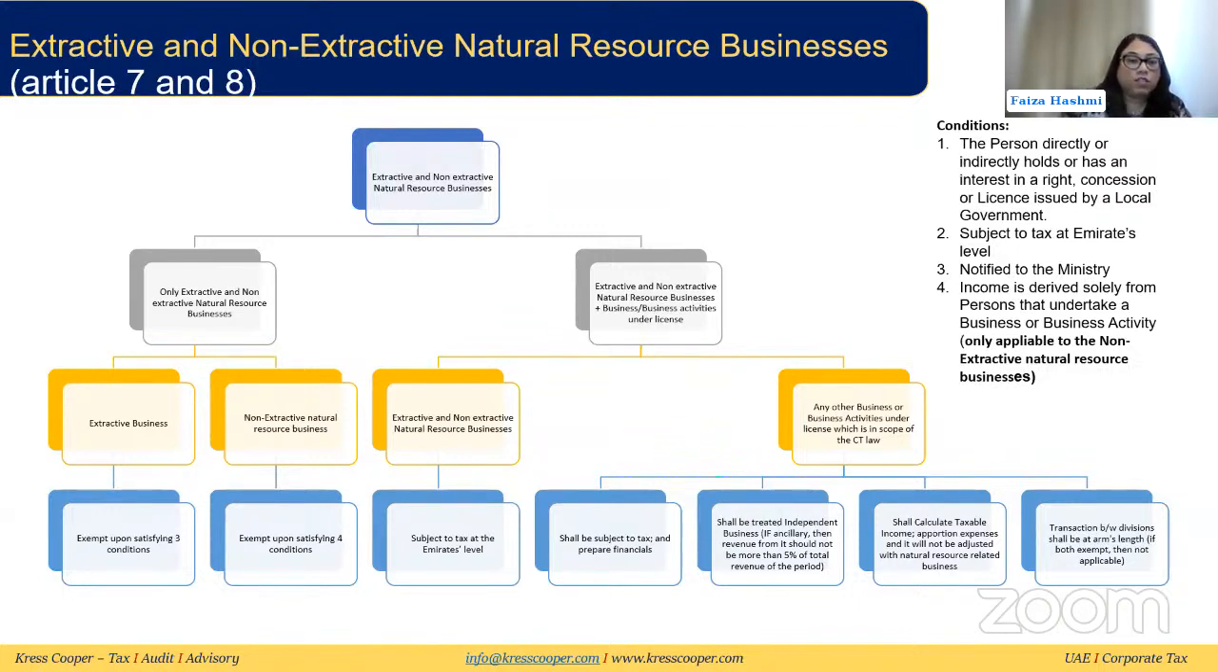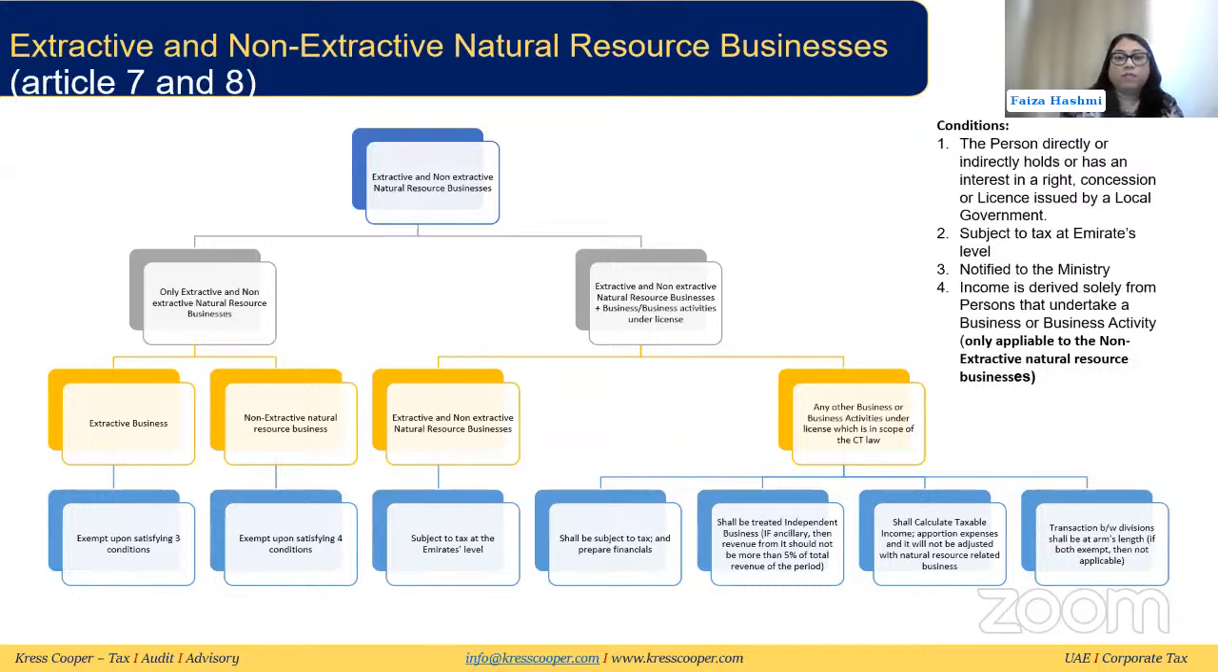Now, non-extractive natural resource business will be exempt from corporate tax if they satisfy the four conditions. What are the four conditions? The person directly or indirectly holds or has an interest in the right, concession, or license issued by the local government. It is the same condition as for the extractive business. The second condition is also the same: they have to be subject to tax at Emirates level. They also have to notify the ministry, just like the extractive business condition. But they have a fourth condition, which is that the income is derived solely from persons that undertake a business or business activity. This fourth condition is only applicable to non-extractive natural resource business. If they are meeting all these conditions, they will be exempt from corporate tax.